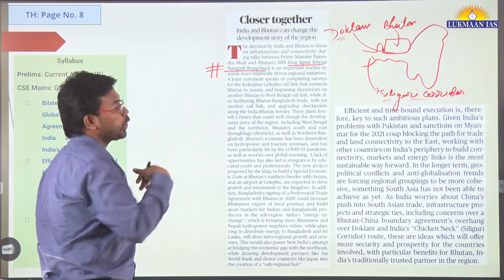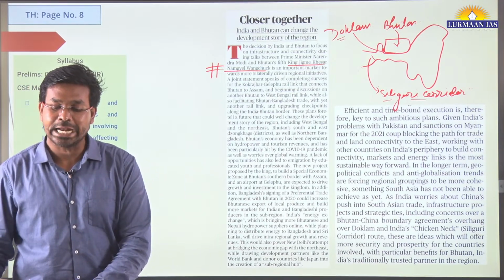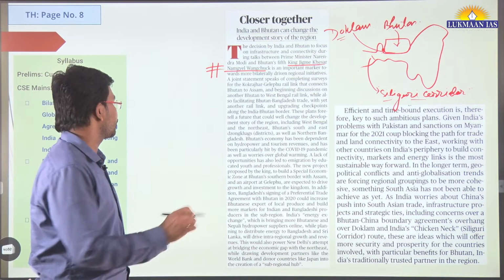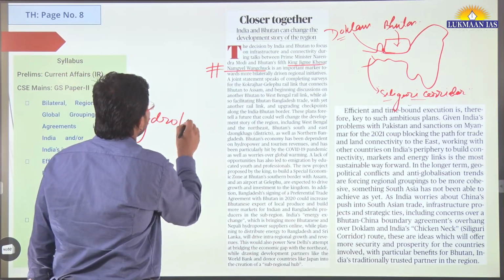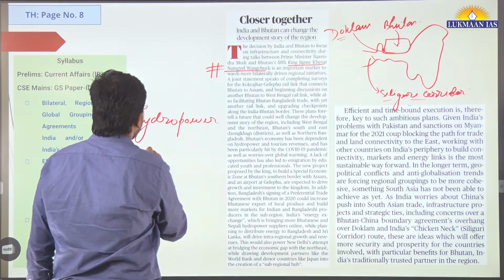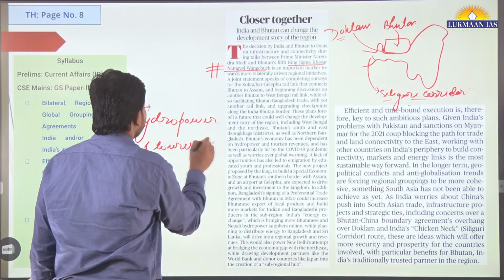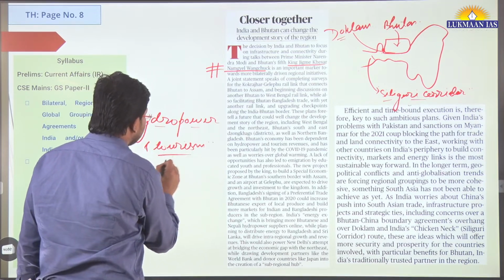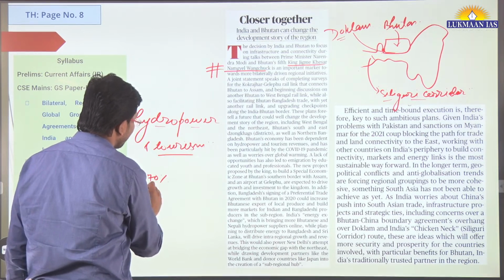If we talk about Bhutan as a country, Bhutan is dependent on hydropower and tourism related revenues. India imports around 70% of the produce from Bhutan.